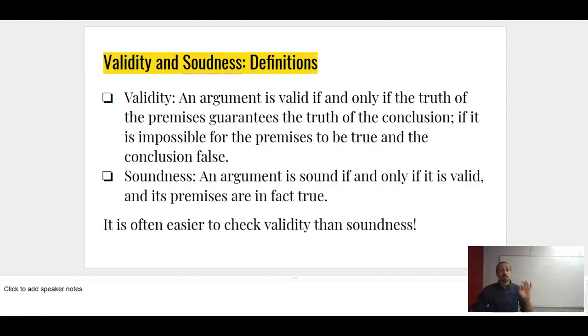So, just again, because this is a very, very important concept here. An argument is valid if and only if the truth of the premises guarantees the truth of the conclusion, if it's impossible for the premises to be true, yet the conclusion false. An argument is sound, however, if and only if it's valid and its premises are in fact true in the world. And it's a lot easier to check validity than soundness. In fact, we're going to be developing formal techniques to verify validity in this course, but not so much soundness. That's for the scientists to deal with. It's their problem. It's not my problem.